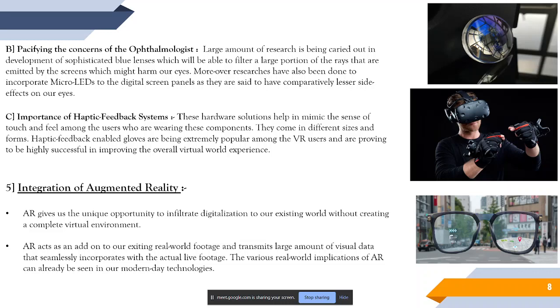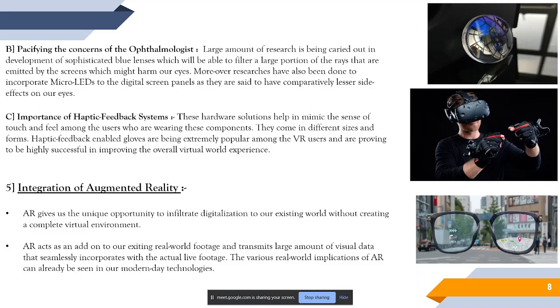Now, coming to the importance of haptic feedback systems. All these previously mentioned hardware technologies take care of the vision and the audio of the person. But the sense of touch is another important thing that we have to consider, and that enables us to give the user a completely immersive effect in these virtual worlds. There are n number of researches again taking place in this field, where a system is being developed that will be able to engulf your entire body. It's a suit. So basically, all the feedback that you might experience in a virtual world will be transferred to your body.